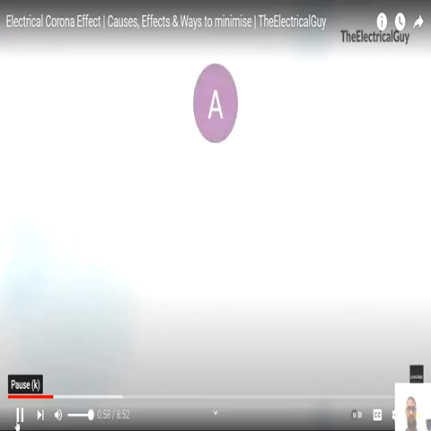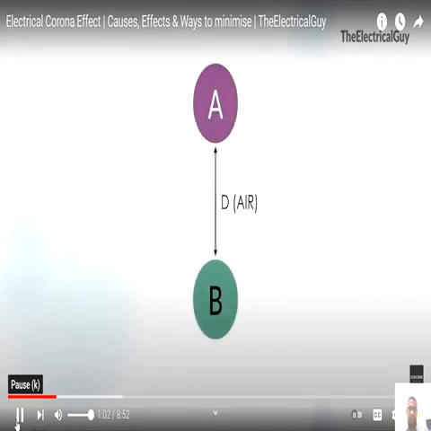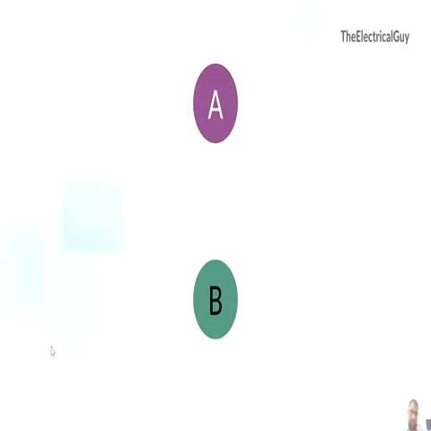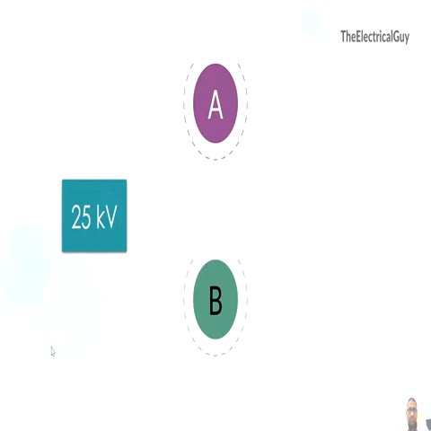Let's say we have two conducting electrodes in parallel with each other, separated in air by distance d. As we know, air is not a perfect dielectric, or in simple language, air is not a perfect insulator. Even in the normal condition, air has a lot of free ions and electrons. Now, let's say these electrodes are carrying 25 kilovolts. As these are carrying electricity, each electrode will generate its own electric field, as shown here.